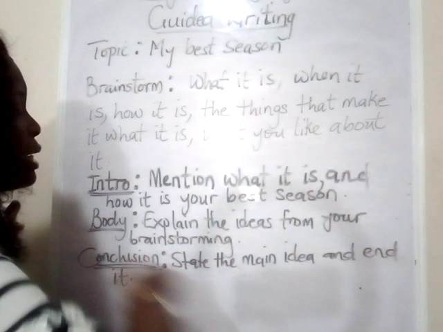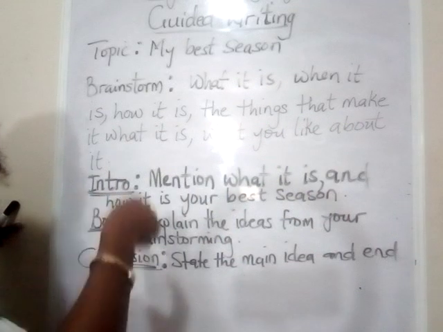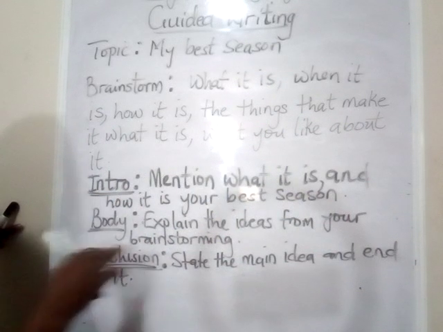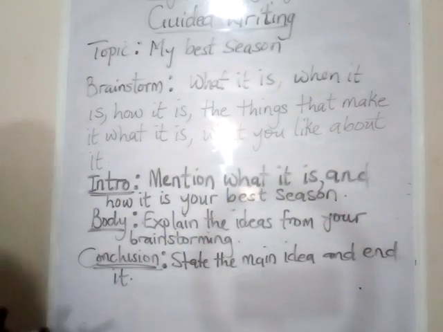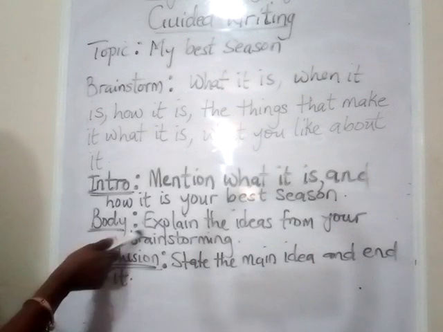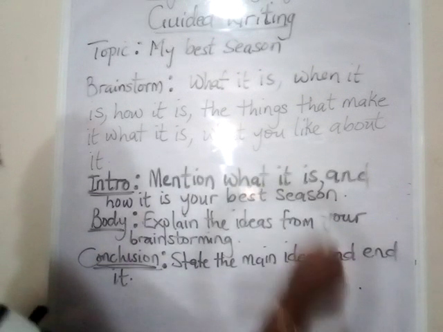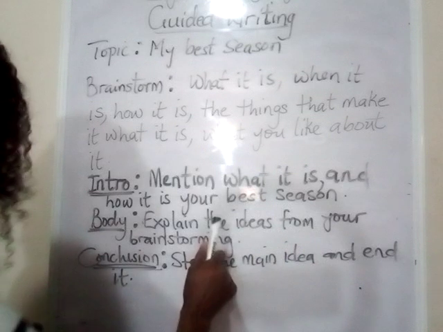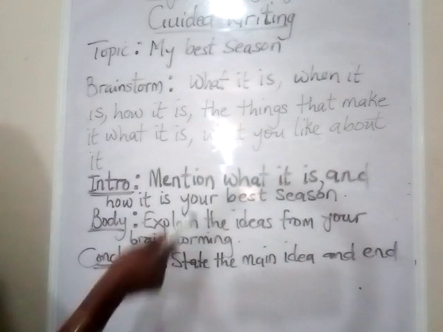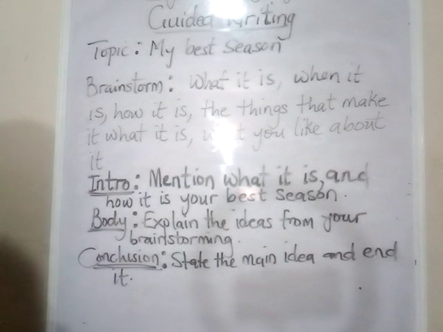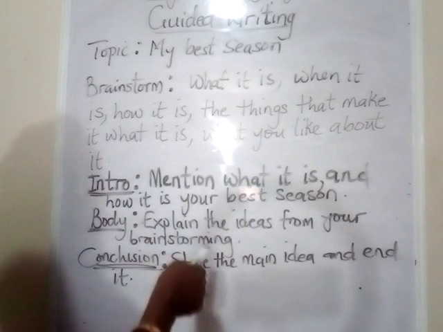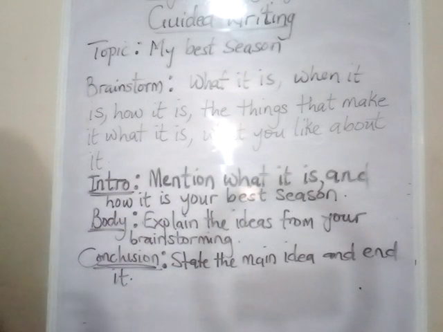Now remember, we said that when you have written this, this is not your final version. This is the one we call the draft. So after you have written this, you create a draft. After you've created that draft, you need to revise it. Revising it means you go over it again, and it depends on how many times you need to go over it to get a perfect work. You keep going over it. There's no fixed number of times you need to go over it.